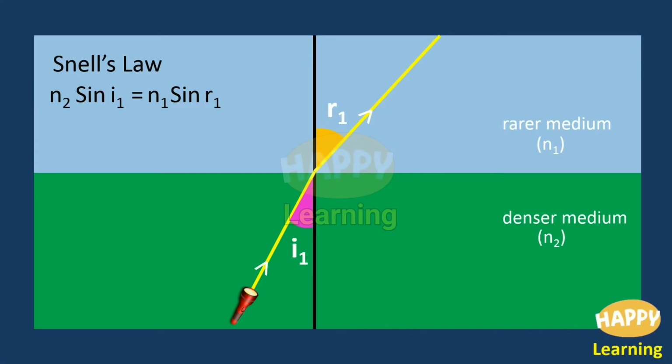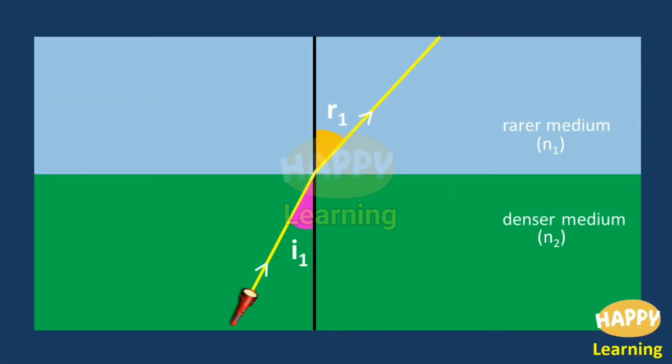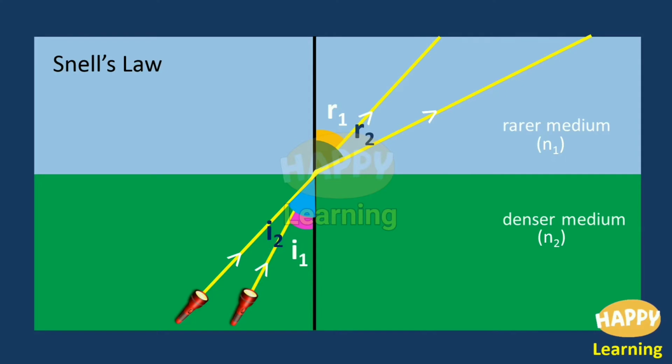Now, this time let the light be projected at some other angle. Let this angle be I2. Then the refracted ray will be this one and the angle of refraction is R2. Once again, Snell's law is obeyed. N2 sin I2 is equal to N1 sin R2. N2 and I2 are from one medium. N1 and R2 are from one medium. So, N2 sin I2 is equal to N1 sin R2. Okay.